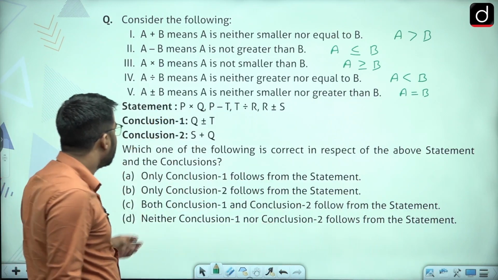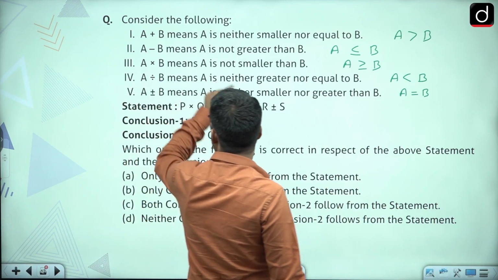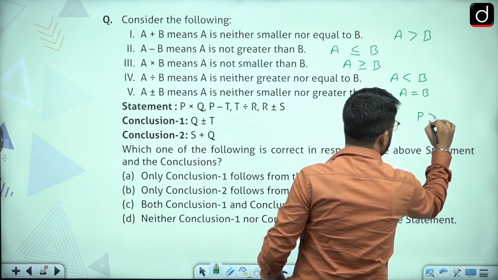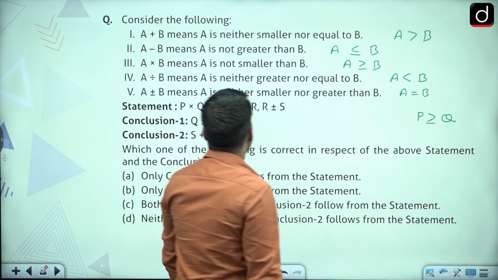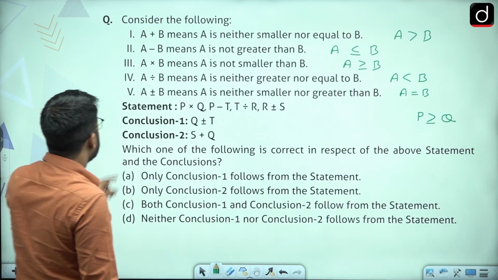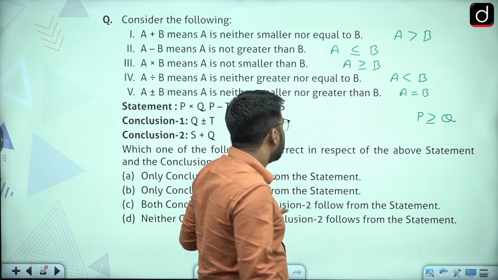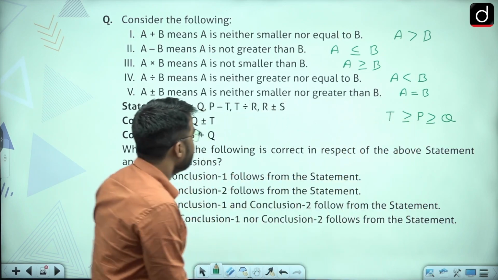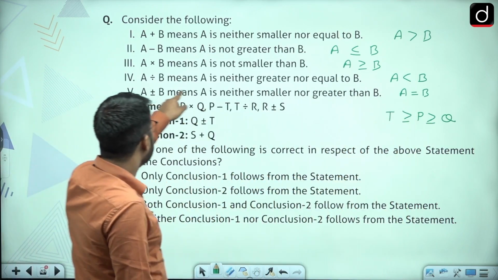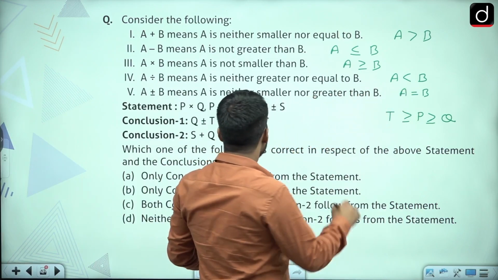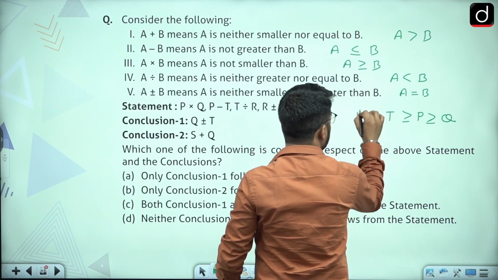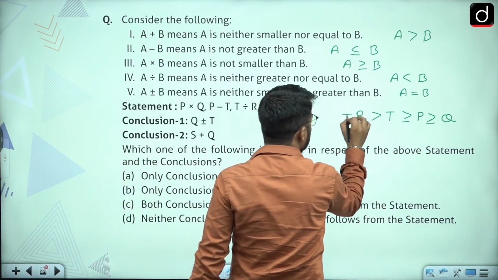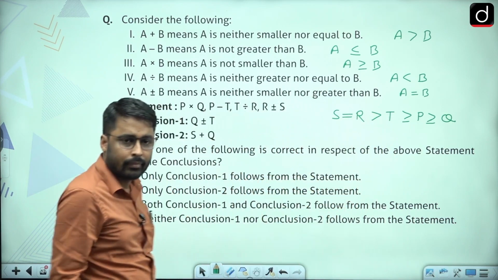Now let's frame an equation here. P cross Q. A cross B means A is greater than or equal to B, so P cross Q means P is greater than or equal to Q. Next, P minus T. A minus B means A is less than or equal to B, so P minus T means P is less than or equal to T. Next, T divide R. A divide B means A is less than B, so T divide R means T is less than R. And R plus minus S would mean that R equals S. So this is my equation.